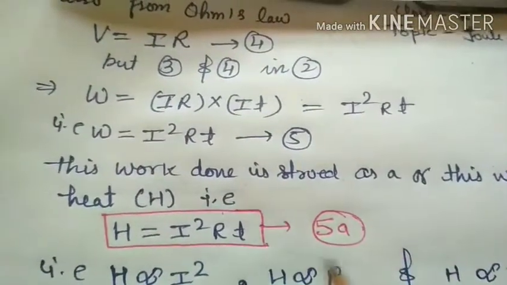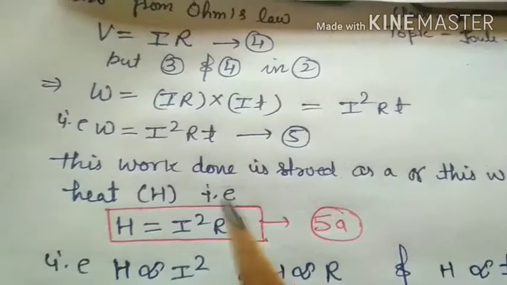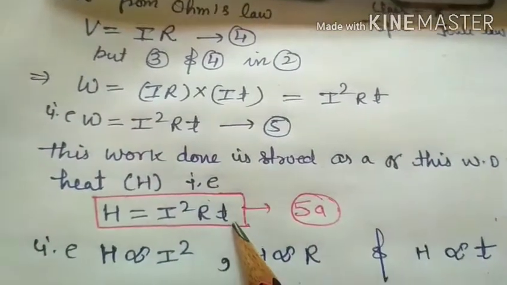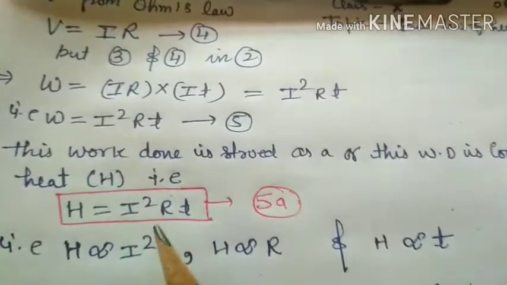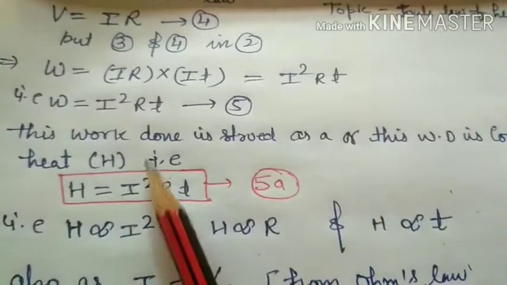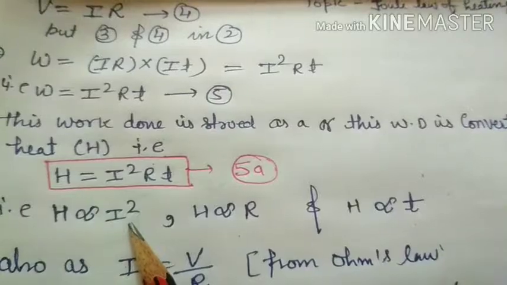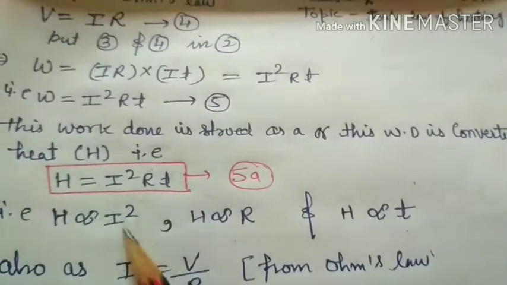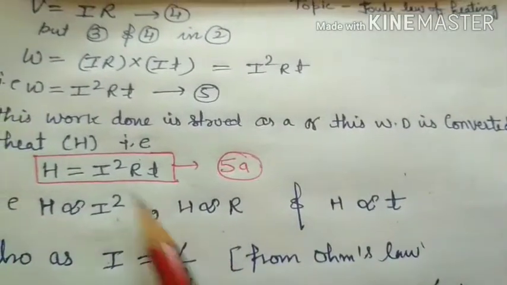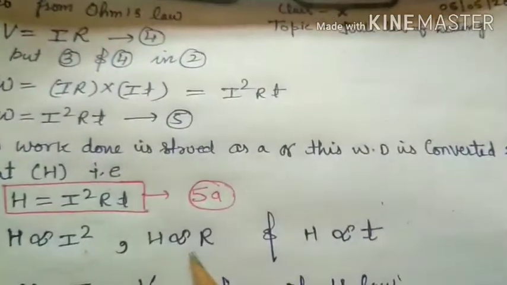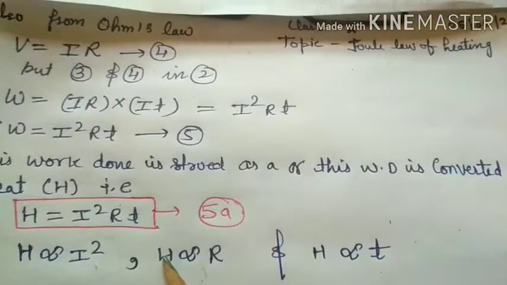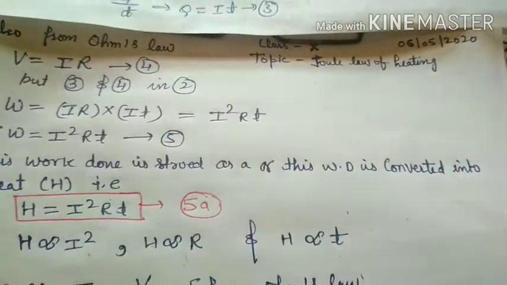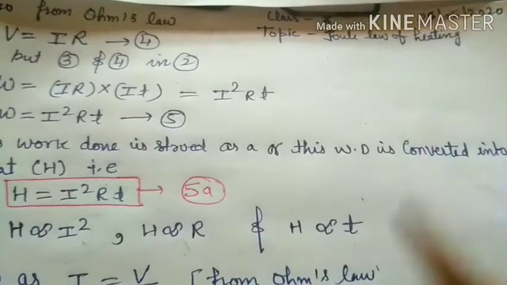This is equation number 5. This is called Joule heating. H equal to I square RT, I is current, R is resistance, T is the time taken. From equation number 5, we conclude that H is directly proportional to I square. It means as current increases, the heat produced increases by the square of the current. Second, H is directly proportional to resistance. If R increases, heat produced also increases. Clear? Because the current stays in that resistance coil for a longer time.